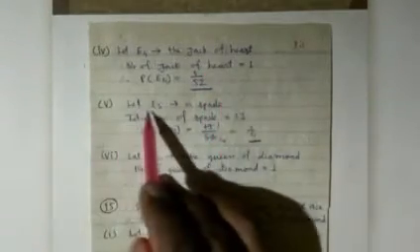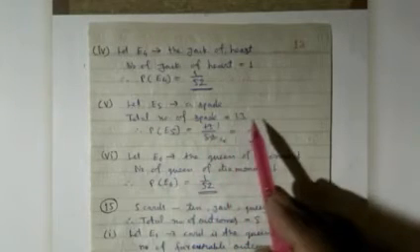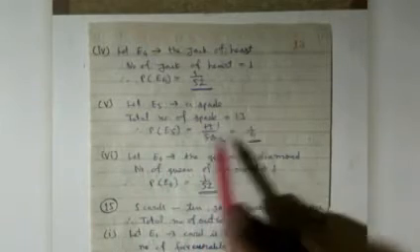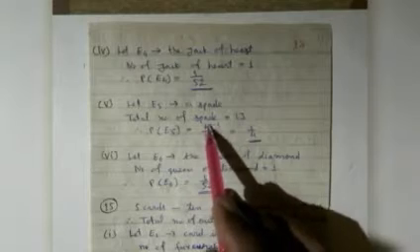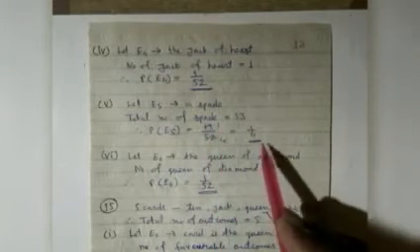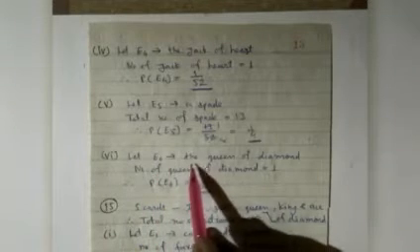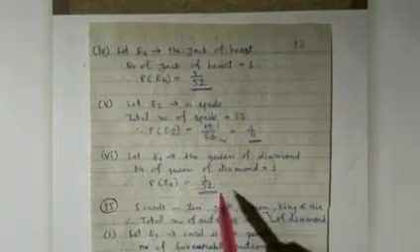In sixth part, let E5 be a spade. So total number of spades is equal to 13, which I have explained earlier in the introduction. Total number of spades is 13. So P(E5) equals 13 upon 52. That is equal to 13 ones are 13, 13 fours are 52. That is equal to 1 upon 4. In the next part, let E6 be the event of the queen of diamond. As you know, the queen of diamond is only 1. Hence P(E6) equals 1 upon 52.